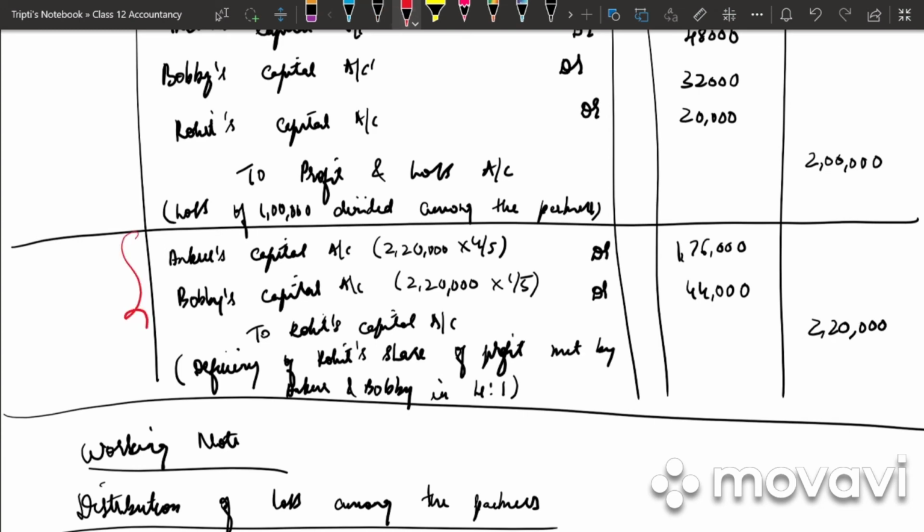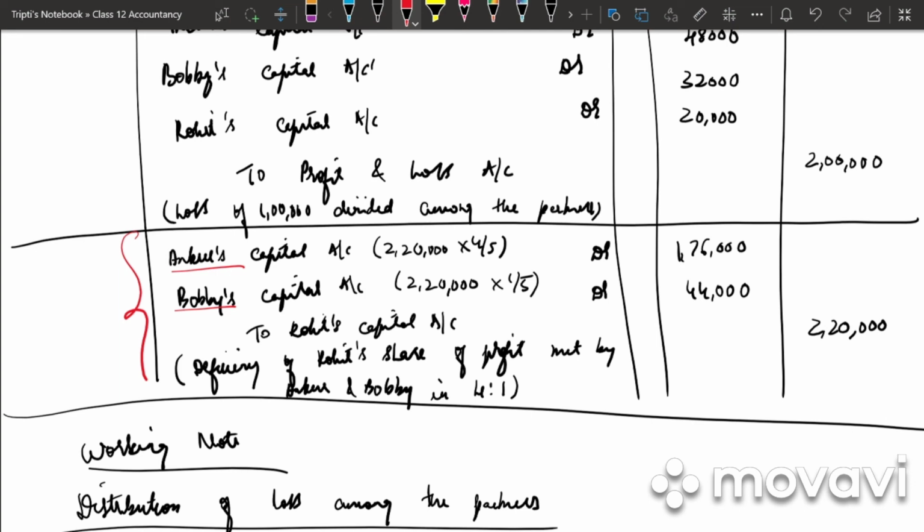So why have I written it this way? In profit, how did we used to write? We used to just transfer it to the profit and loss appropriation account. But in this problem, there is a loss of 1 lakh rupees, and because there is a loss, Rohit's capital is already reduced by 20,000. So to add 2,20,000 to it, we are crediting Rohit's account and debiting Ankur and Bobby's capital accounts.